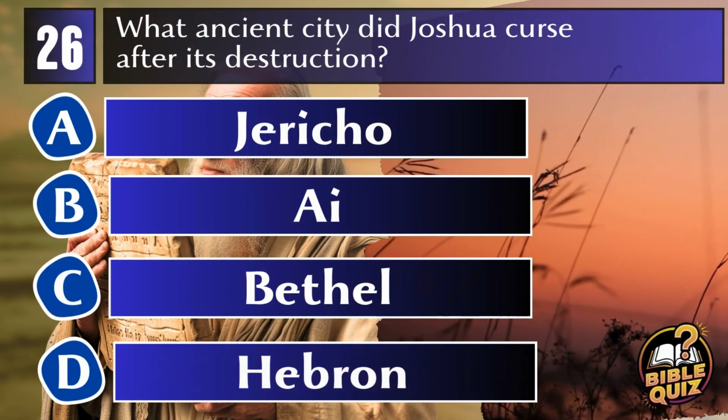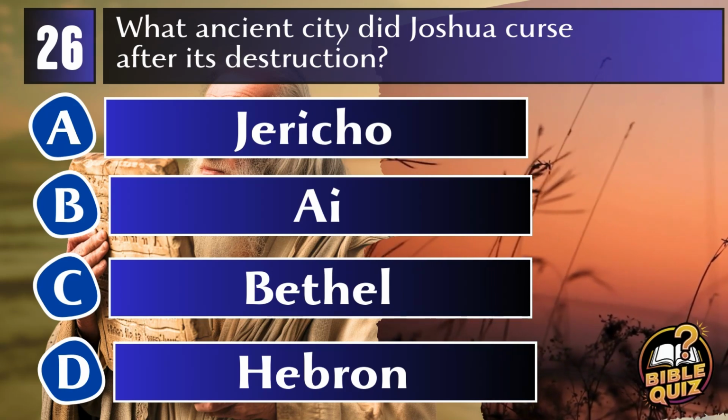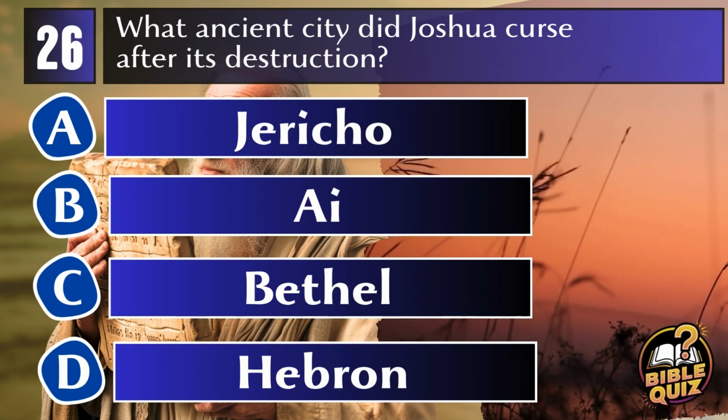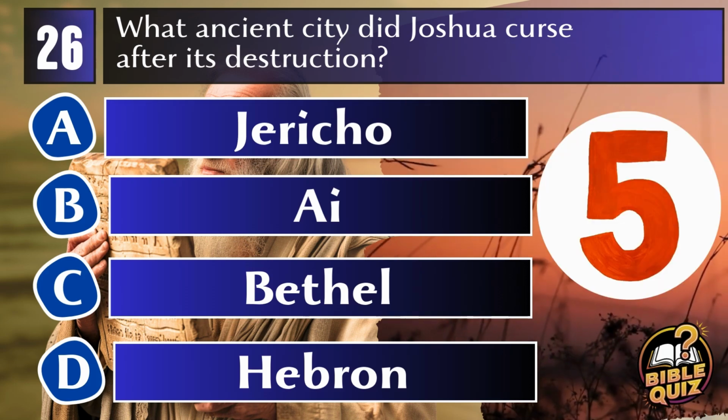Question 26. What ancient city did Joshua curse after its destruction? A. Jericho. B. Ai. C. Bethel. D. Hebron.